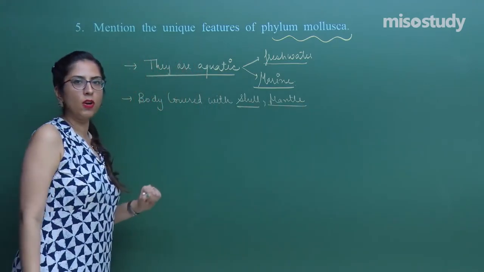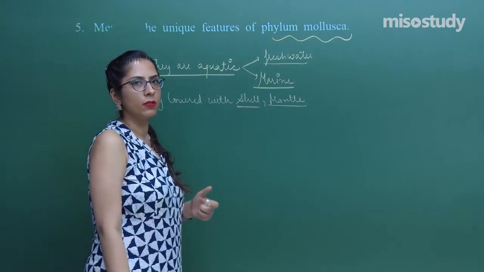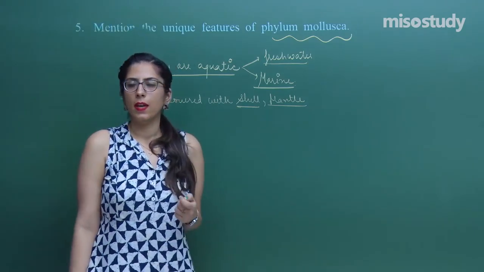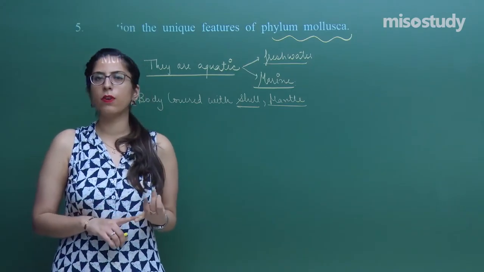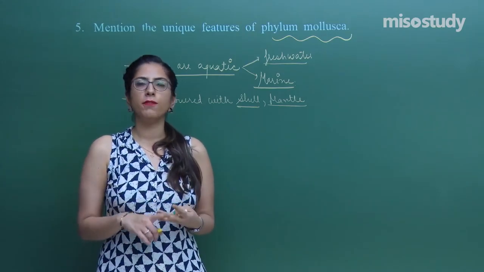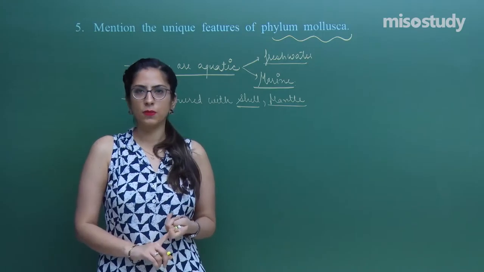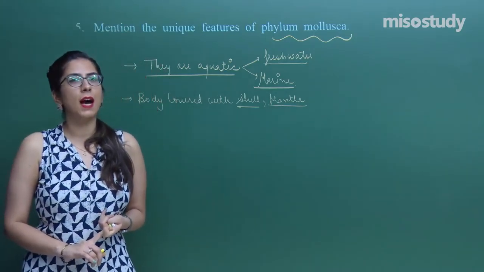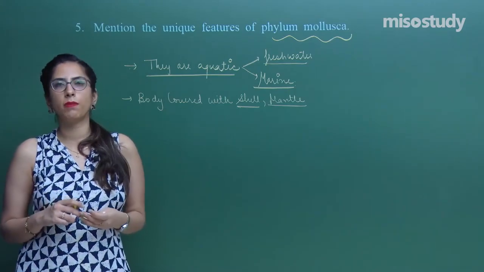The body is covered with a shell or mantle. Right? Let's talk about the internal features. When I was discussing this in the sessions, when we started the different phyla, we discussed that first of all you have to explain whether they are triploblastic or diploblastic, whether they have a coelom or not, and which level of organization is present in them. In the last session of this chapter, we concluded with the help of a chart.